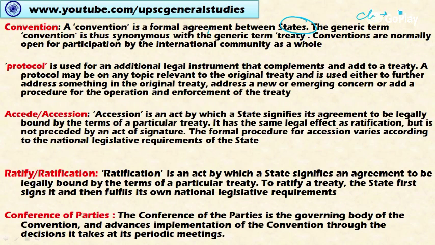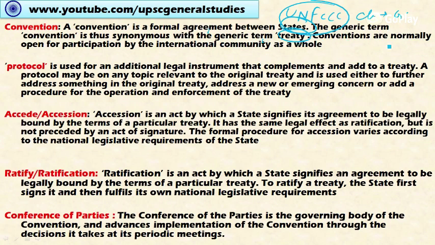To control greenhouse gases, the countries get together under the United Nations Framework Convention on Climate Change. They decided to reduce the global warming gases, that is carbon dioxide and other gases, through international cooperation as well as domestic control mechanisms. So this is called a convention. The generic name of convention is similar to that of a treaty, so it can be referred to as a treaty.